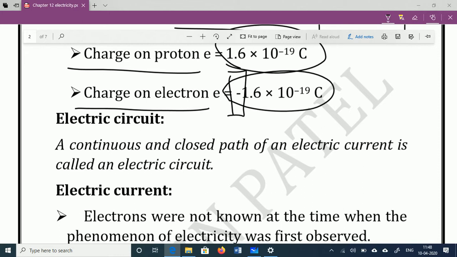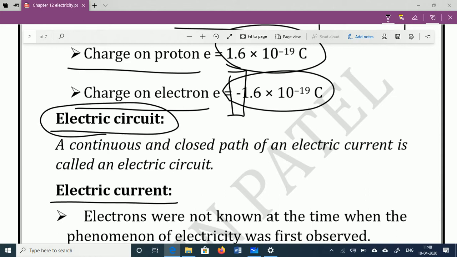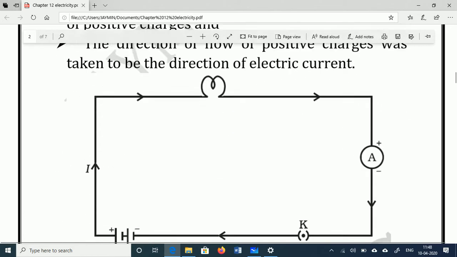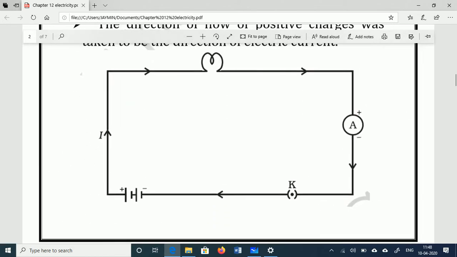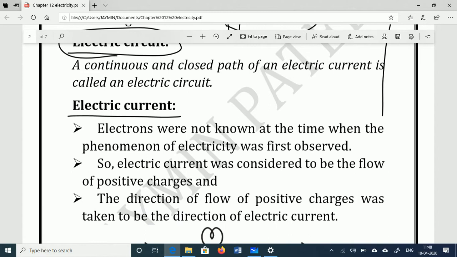Before going to electric current, first we will understand the meaning of an electric circuit. A continuous and closed path of electric current is called an electric circuit.